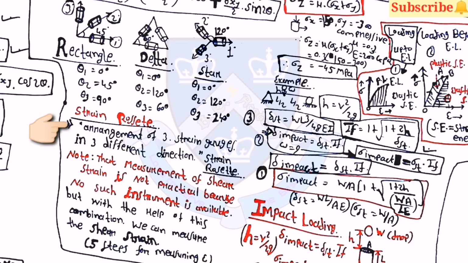Then after that, the strain rosette is there. It is the arrangement of 3 strain gauges in 3 different directions. And here note that the direct measurement of shear strain is not practical because no such instrument is available, but with the help of this combination we can measure the shear strain. So basically the strain rosettes are used for measuring the shear strain. Here 3 different types of strain rosette are there. First one is the rectangular, then the delta, and third one is the star. Here you can note down the angles for the 3 types.